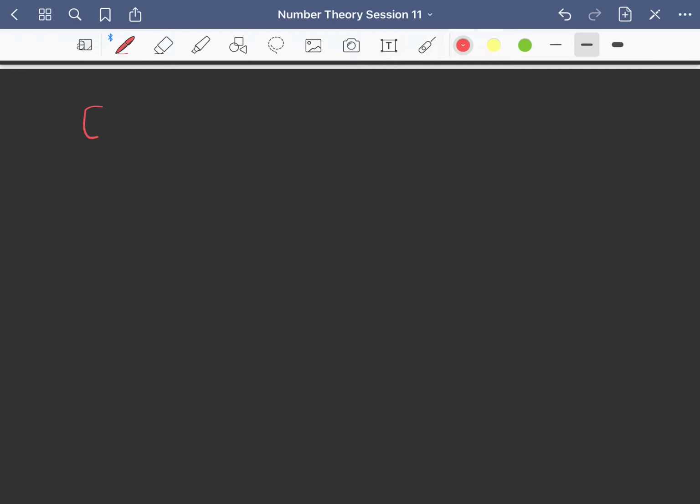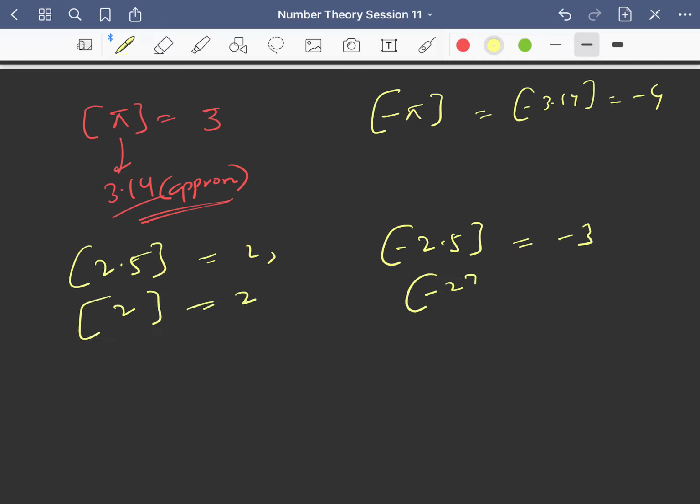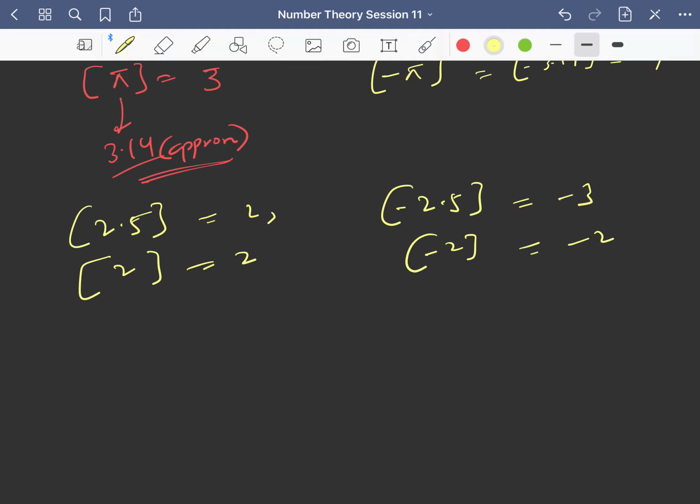So for example, greatest integer of pi is 3, right? Because pi is approximately 3.14. It is not exactly 3.14 but approximately 3.14. Greatest integer of minus pi, that is of approximately minus 3.14, is minus 4, right? So greatest integer of 2.5 is 2, but greatest integer of minus 2.5 is minus 3. Greatest integer of 2 is 2, but greatest integer of minus 2 is minus 2. Fine. So I think now it is very clear what is meant by greatest integer of x.